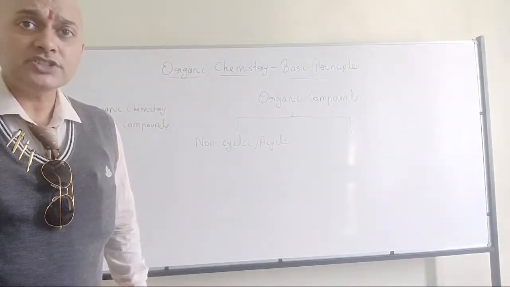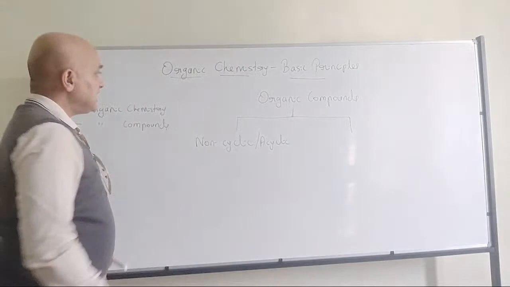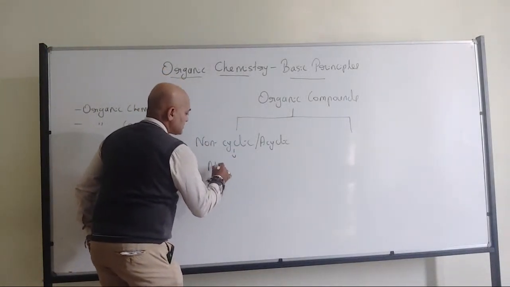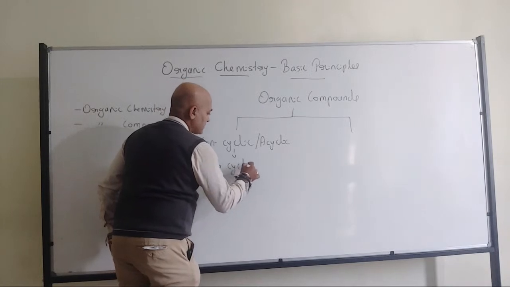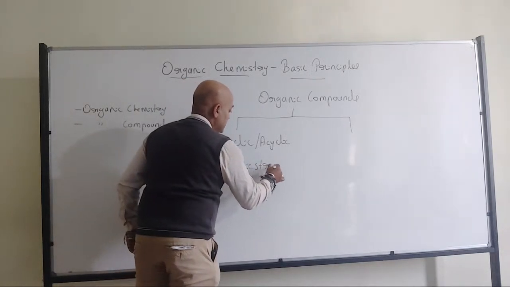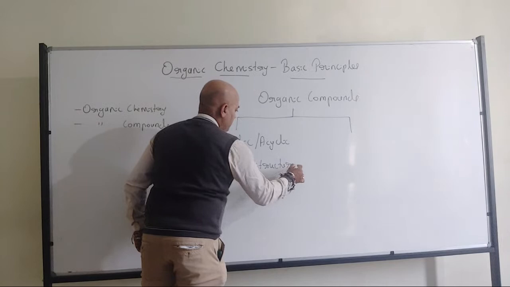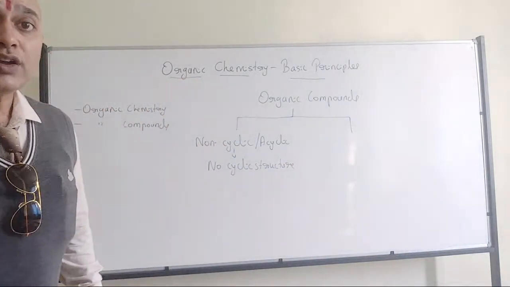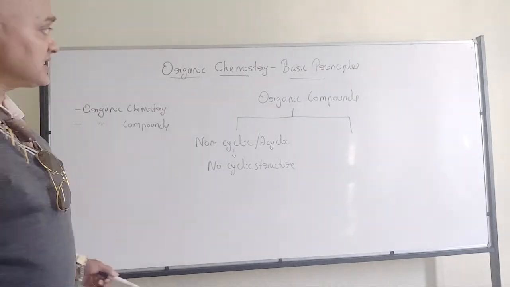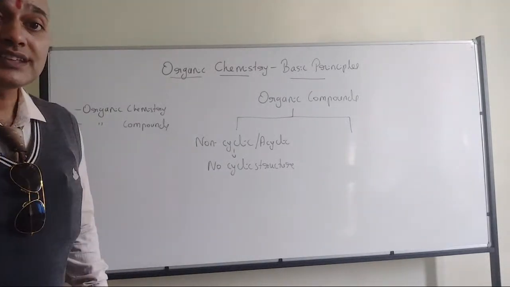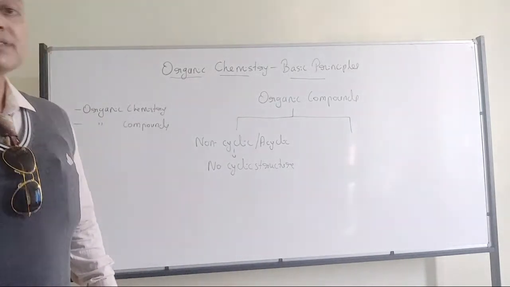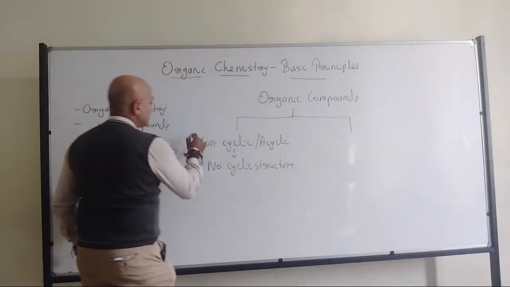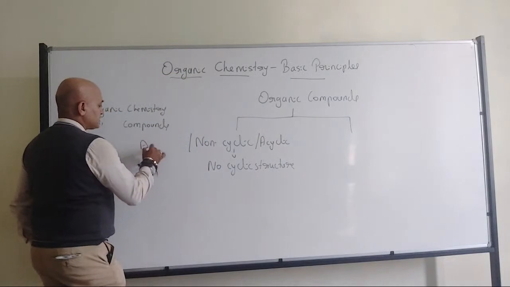All of you have understood? That's where acyclic or non-cyclic means there is no cyclic structure. Or we can call it open chain structure. So we can call it open chain structure. That's where we have the non-cyclic or acyclic compound. Now this can even be called aliphatic compounds.